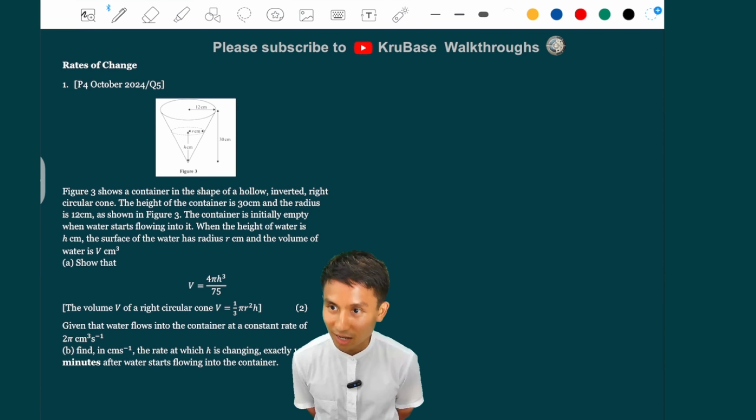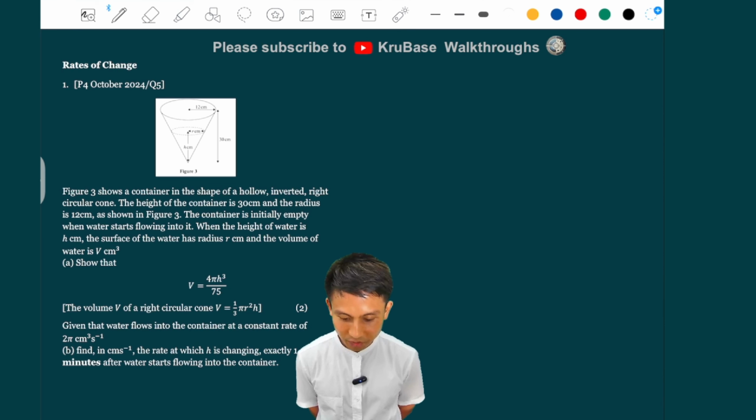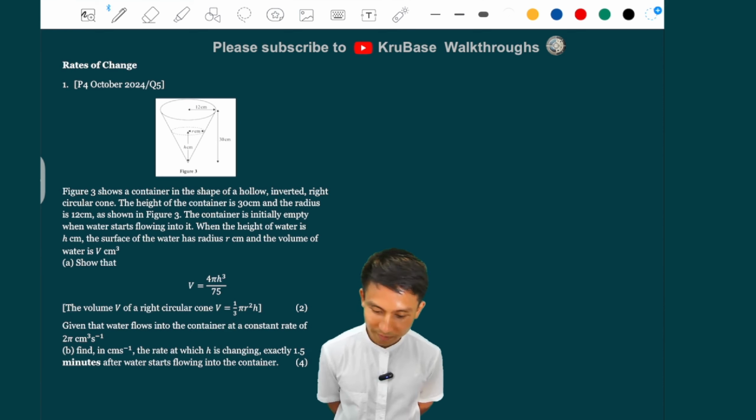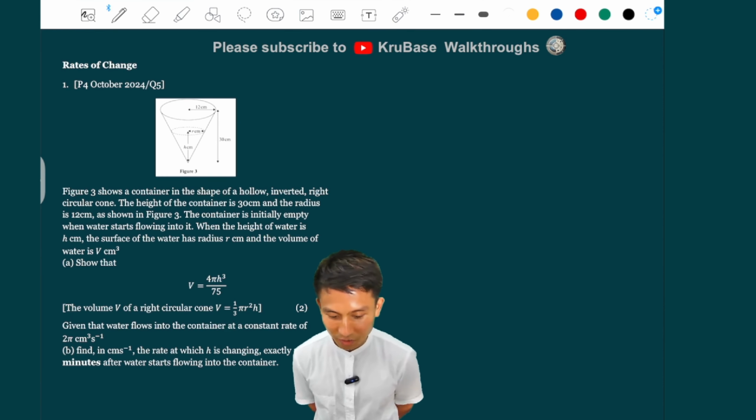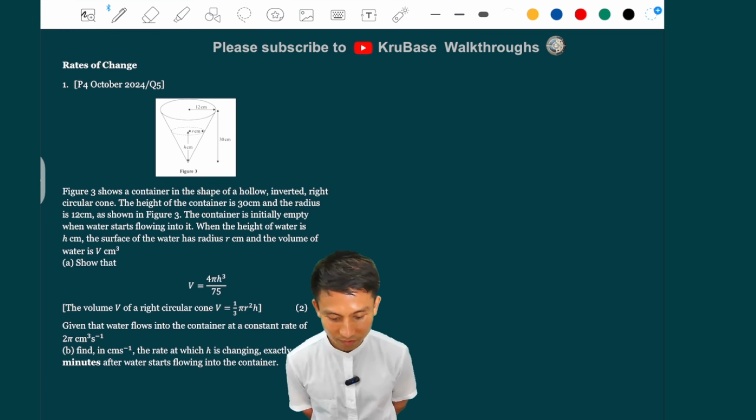Yeah, just look at the diagram there. I hope you can see it. And the radius is 12, as shown in figure 3. The container is initially empty when the water starts flowing into it. So that is just telling you that when t equals 0, volume is 0, right?